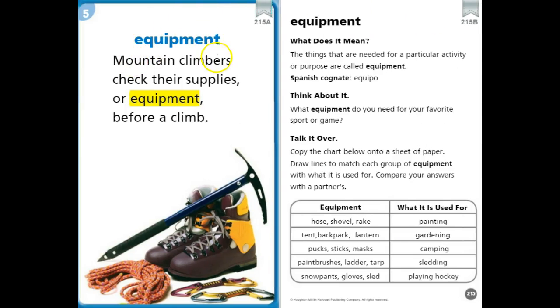Equipment. Mountain climbers check their supplies or equipment before a climb. The things that are needed for a particular activity or purpose are called equipment. What equipment do you need for your favorite sport or game? Look at the chart below. Match each group of equipment with what it's used for and discuss your answers with your learning adult.